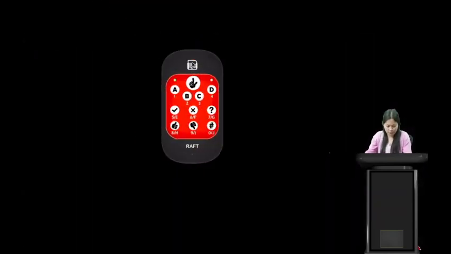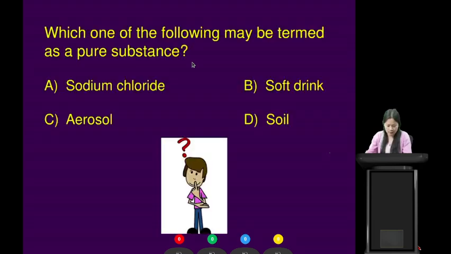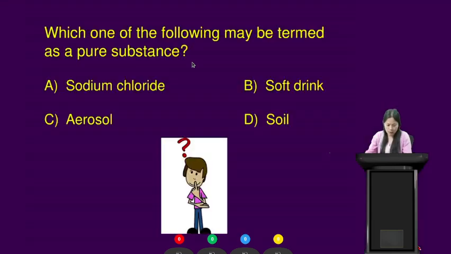Alright students, we have another question. Please get your rough devices ready. The question is, which one of the following may be termed as a pure substance? Giving you 15 seconds to respond. Your time starts now. Which one of the following may be termed as a pure substance? Option A is sodium chloride. Option B is soft drink. Option C is aerosol. Option D is soil.